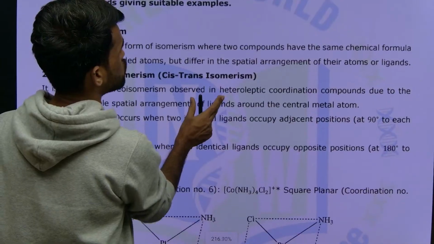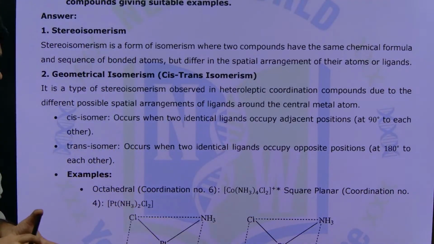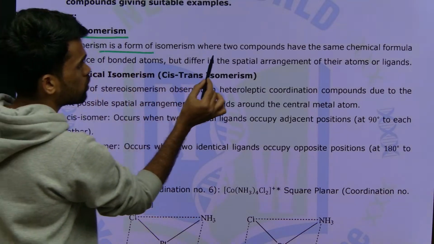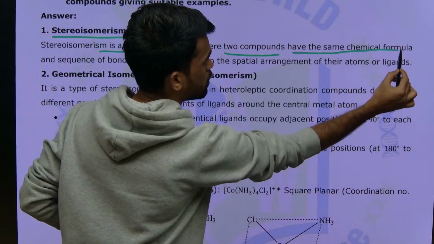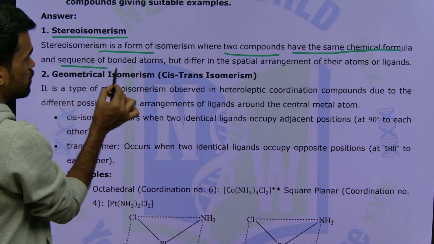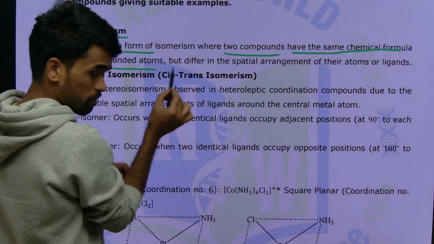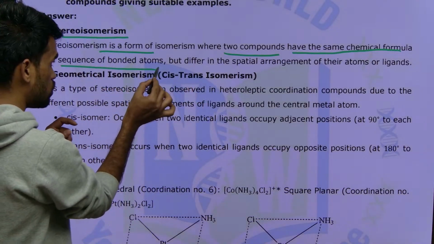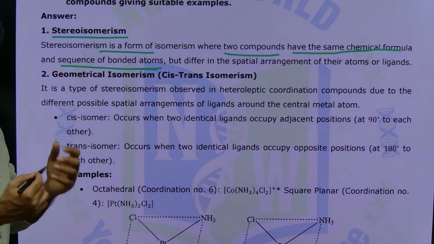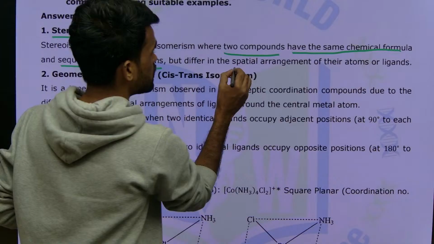Explain geometrical isomerism in coordination compounds, giving suitable examples. So here, stereoisomerism is a form of isomerism where two compounds have the same chemical formula, the same sequence of bonded atoms, but they differ in the spatial arrangement.